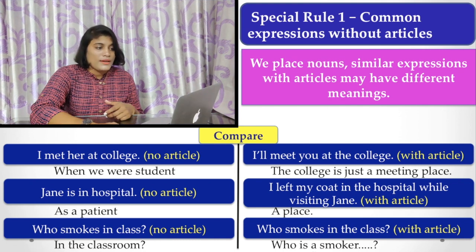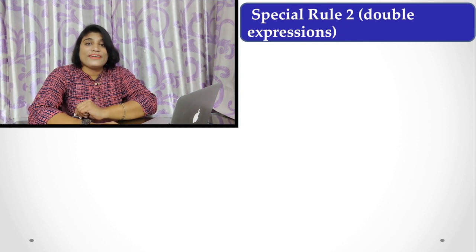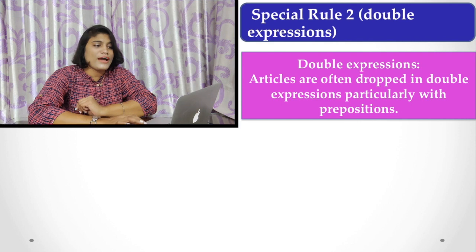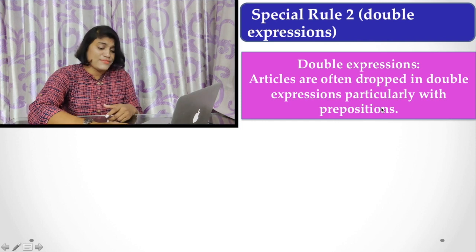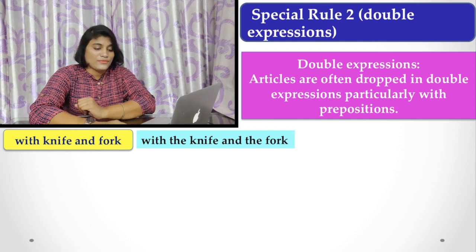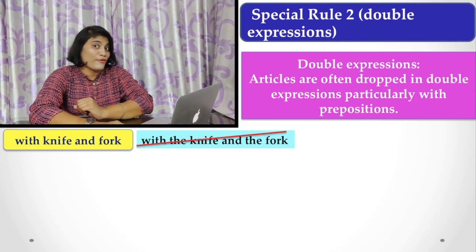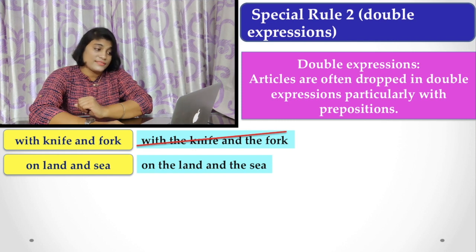Now, the second special rule is relating to double expressions. Here you find articles are often dropped in double expressions, particularly with prepositions. This is very vital. Let's see what it is. That is, with knife and fork, but we never say with the knife and the fork. We do not use an article before knife and fork when we are using them with a preposition. Similar example: on land and sea, but we never say on the land and the sea.